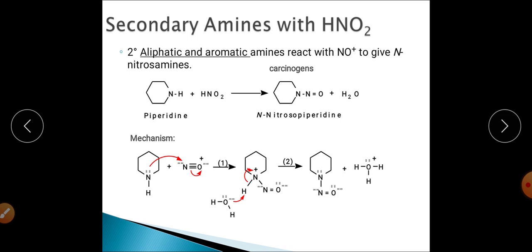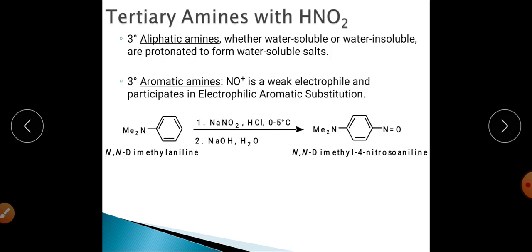So this is the reaction of secondary aliphatic, aromatic and heterocyclic amines with nitrous acid.